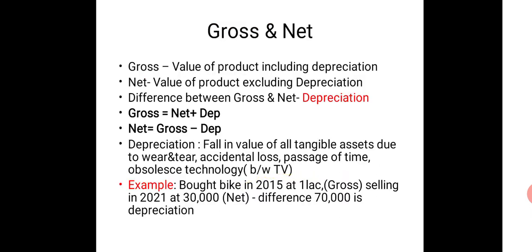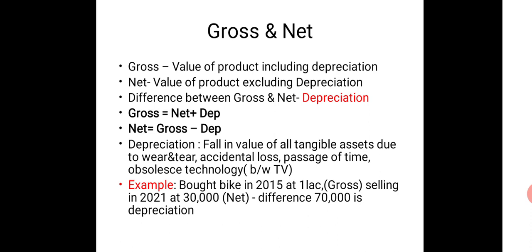So what is depreciation? Depreciation is the fall in value of all the tangible assets. How is it happening? Why is the value of some of the assets reducing throughout the years? It can happen due to wear and tear, because you have been using it for so many years, there will be a reduction of value. Or accidentally, you have met with an accident. Suppose I'm giving you an example for that.